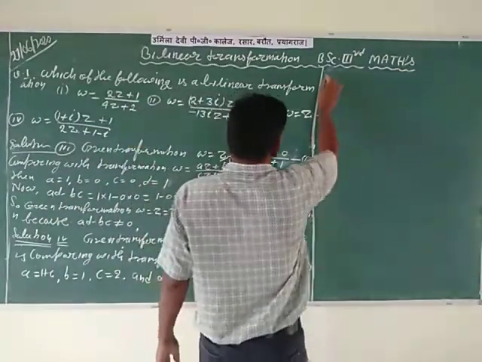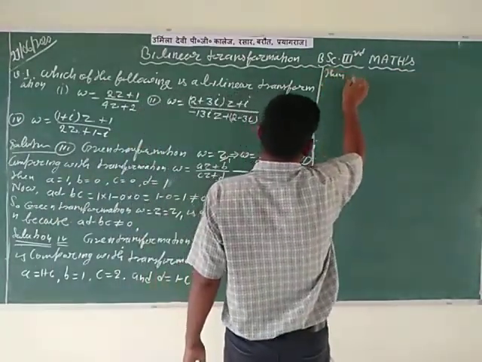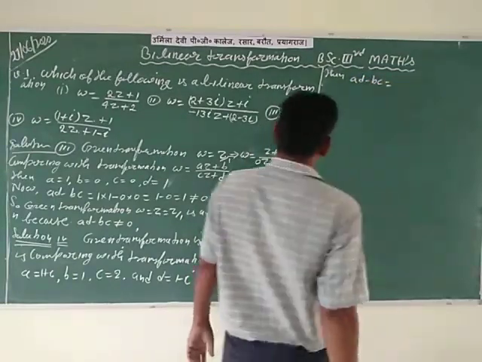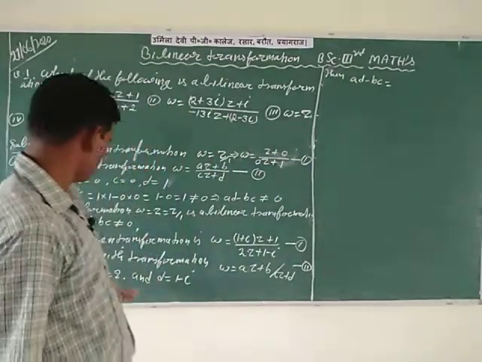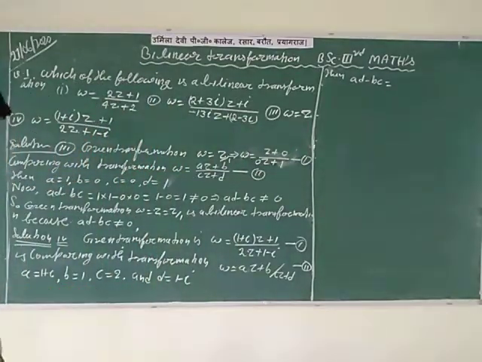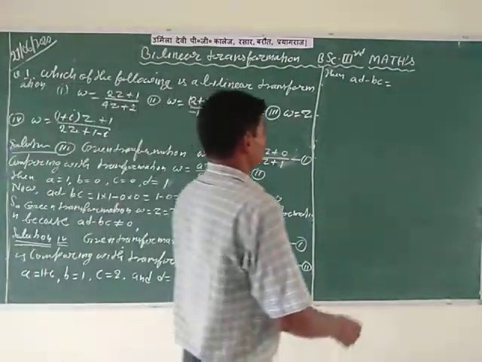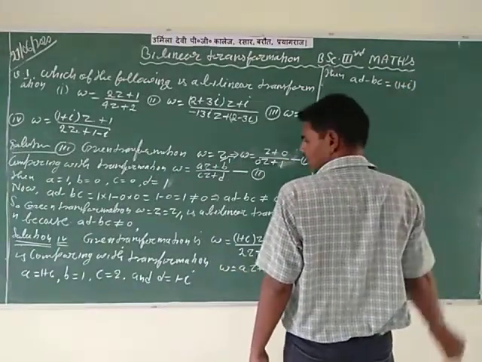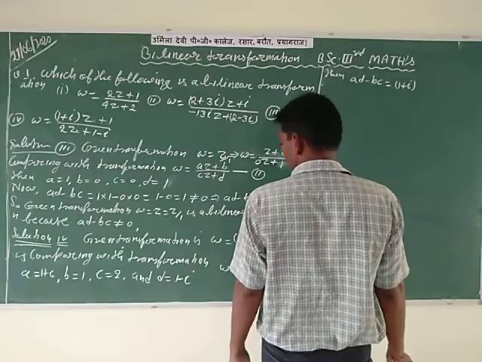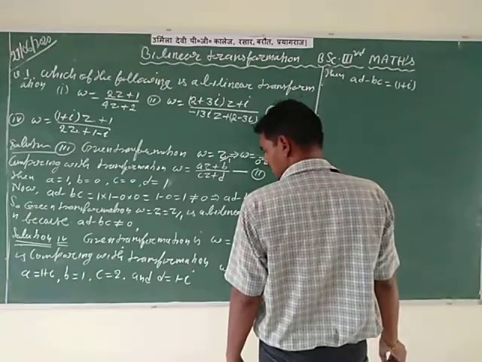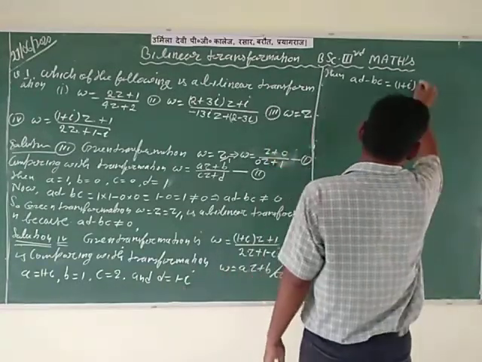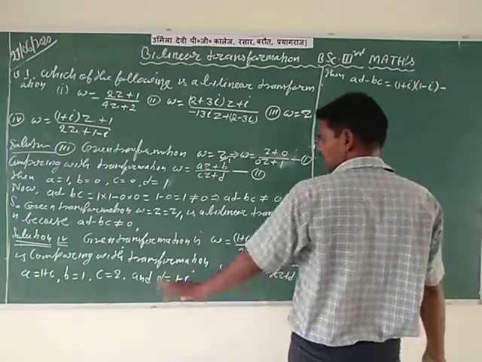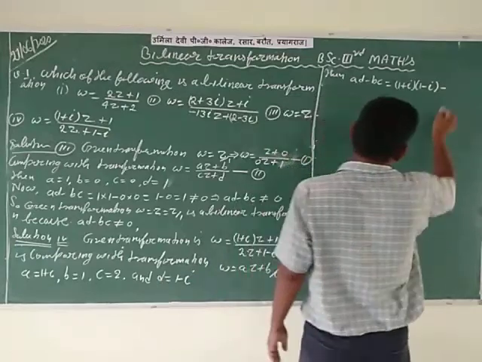So the value of AD minus BC is equal to, putting in all the values, A is equal to 1 plus I, D is equal to 1 minus I, minus BC, B is equal to 1, C is equal to 2, so 1 into 2.